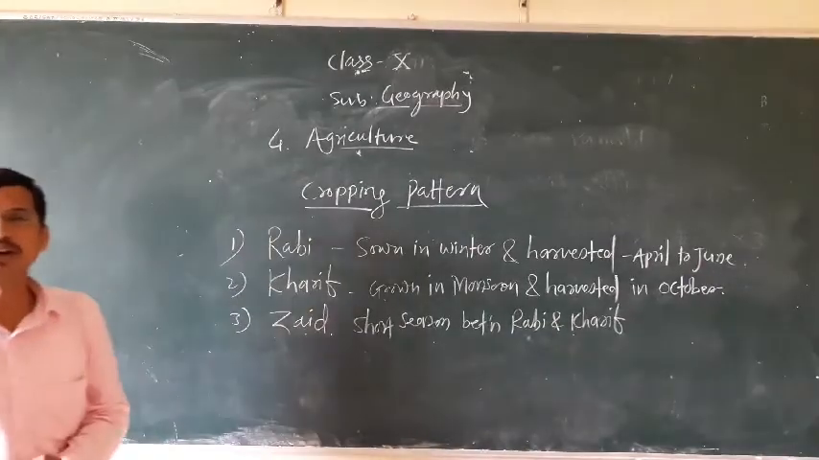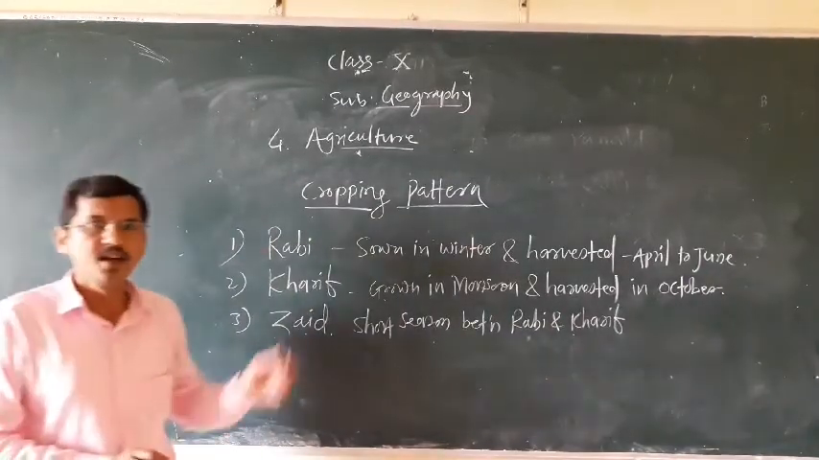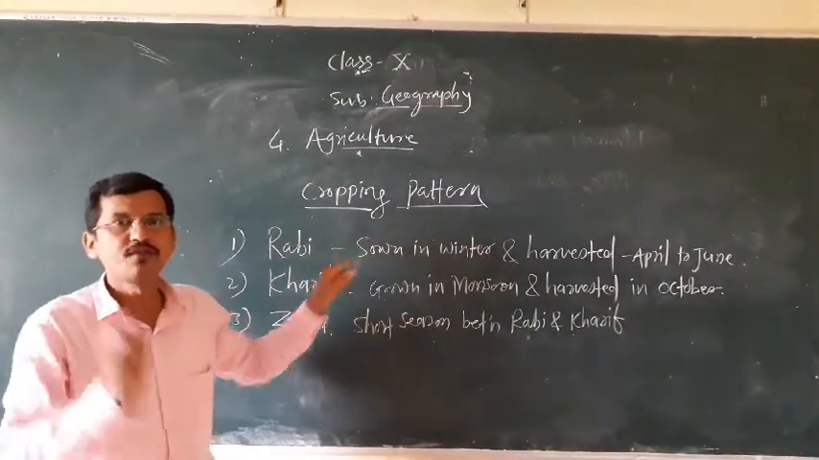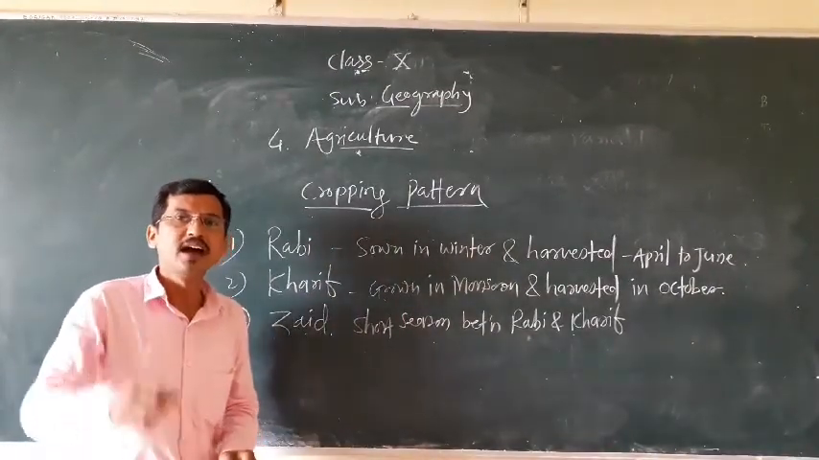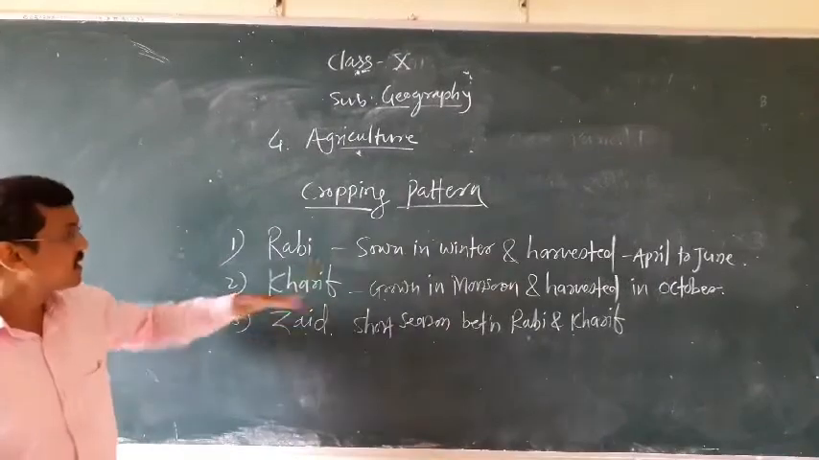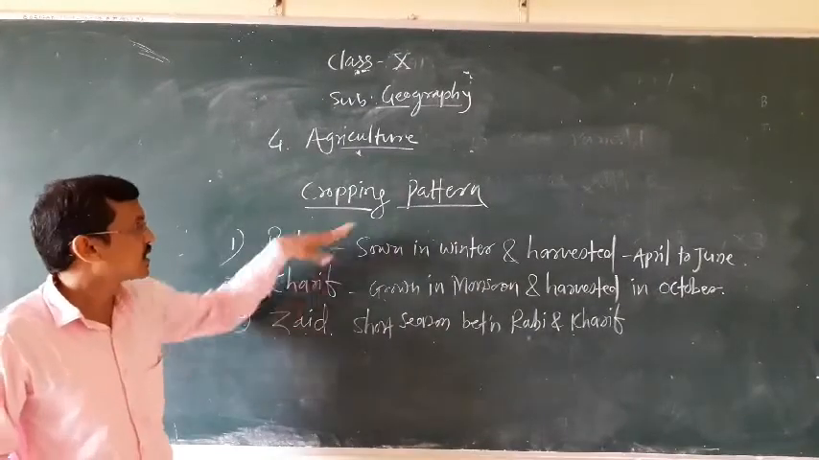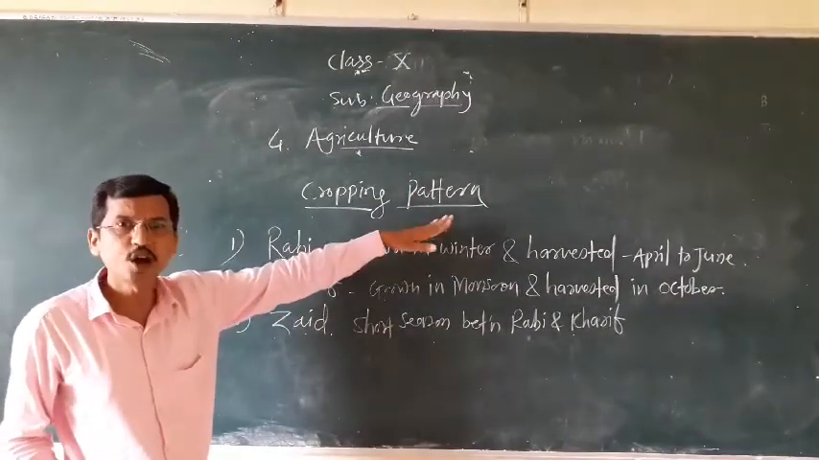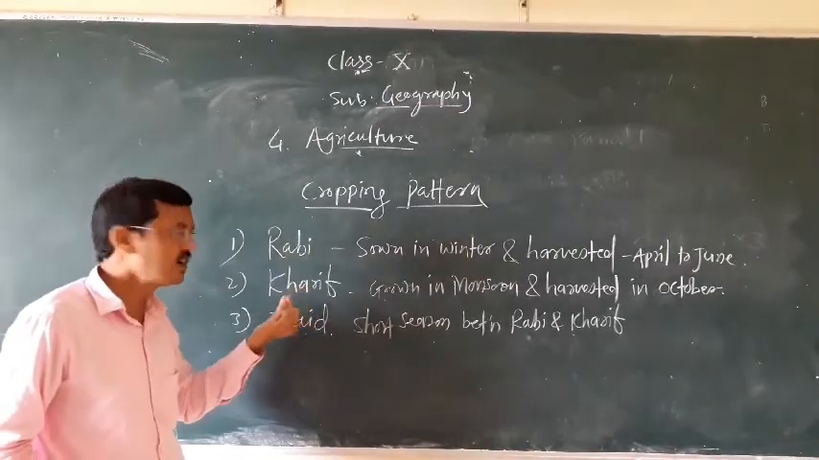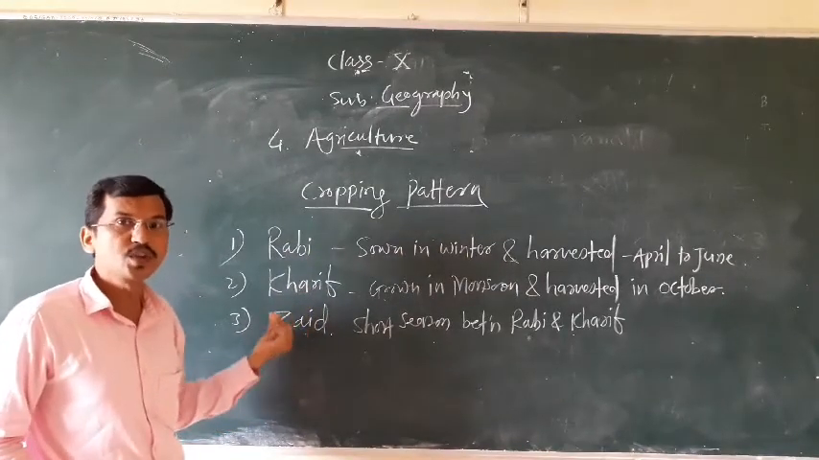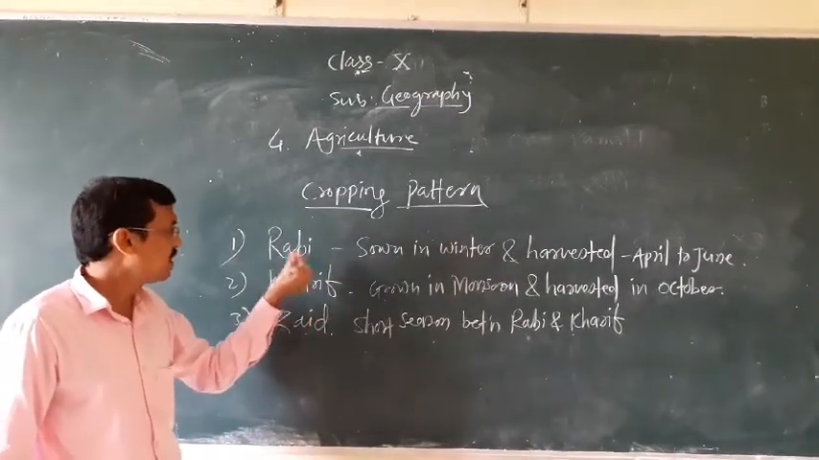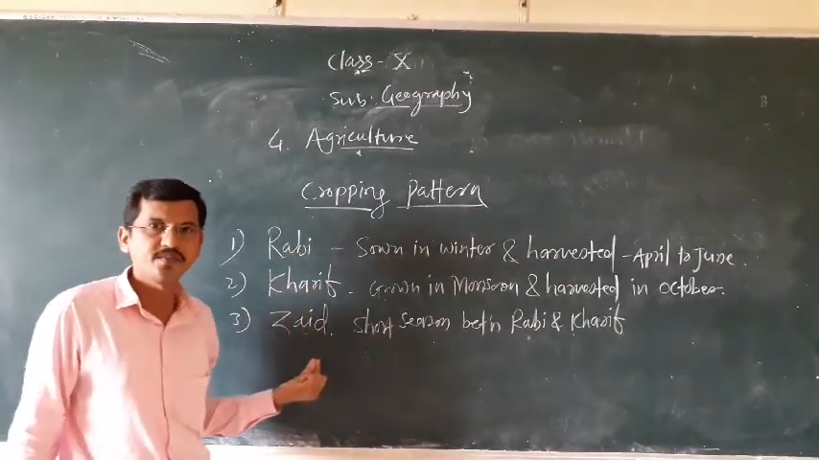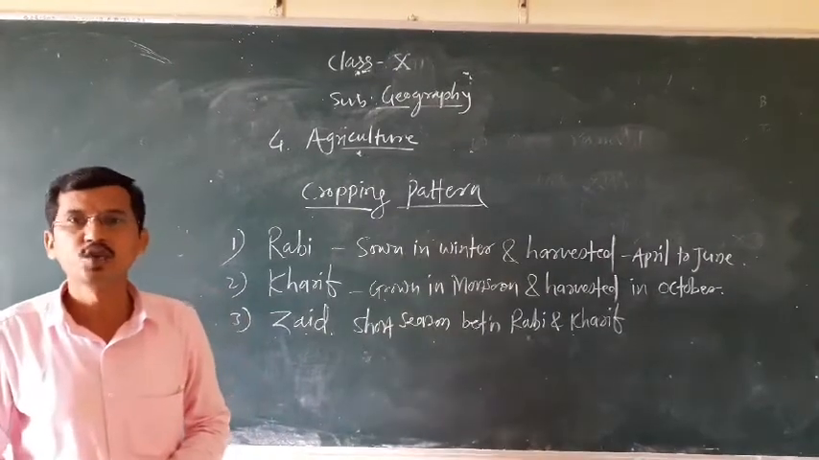So I hope you have understood these two parts very well. First, we have discussed the types of farming: primitive subsistence farming, intensive subsistence farming, and third, commercial farming. And after that, we have discussed the cropping pattern, the cropping seasons of the country. They are Rabi, Kharif, and Zaid. So according to the climate and soil, India has three types of cropping season. They are Rabi, Kharif, and Zaid. So the remaining part we will see tomorrow in the next video.